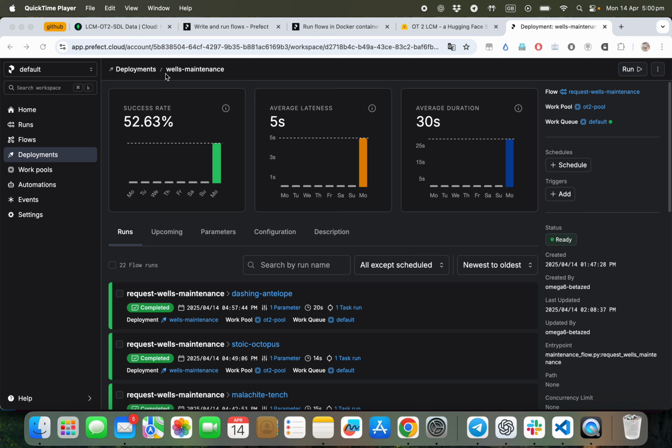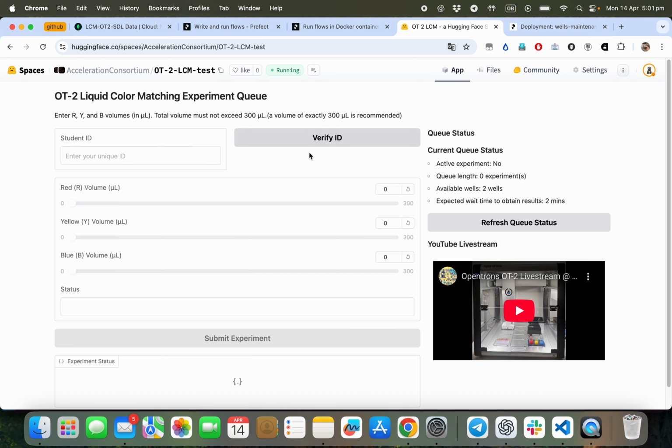Okay, so here is our Prefect Cloud deployments page, and I added a well maintenance deployment here. It will trigger a maintenance request that the code is run on the Hugging Face page, and the trigger is when there is only one available well left.